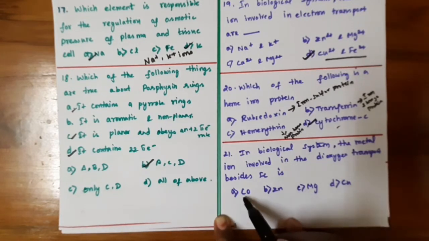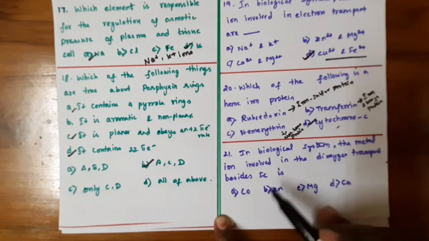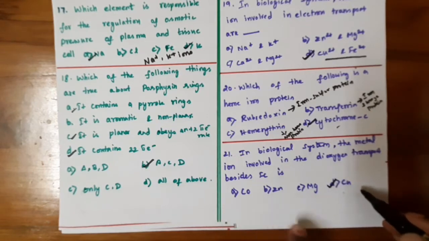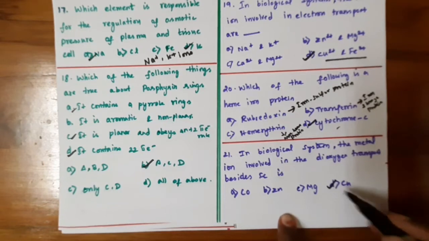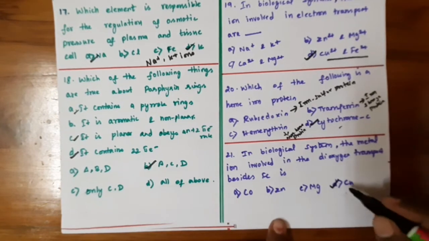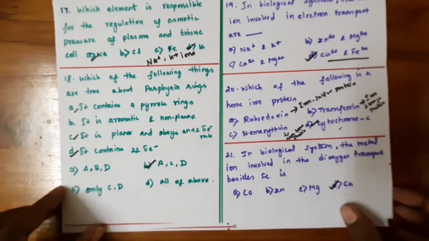Among these, cobalt is found in vitamin B12, zinc is found in enzymes, magnesium is found in chlorophyll in plants, and copper is the central metal ion found in the non-heme protein of marine invertebrates. So this also serves as a transport of dioxygen in marine invertebrates. So option D is the correct one.